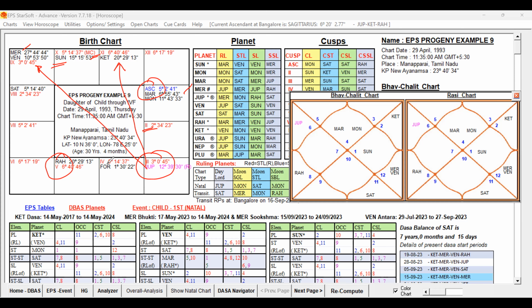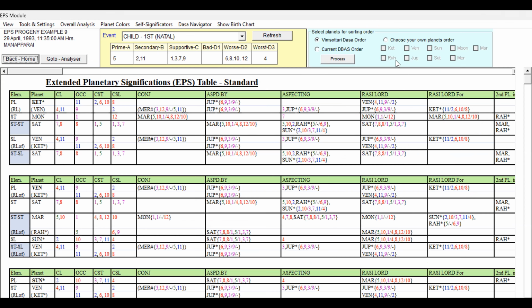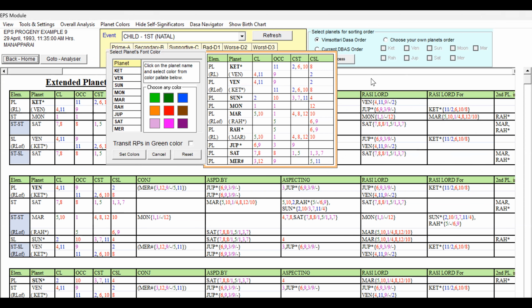Now let us examine the self-significations. Then let us check the destiny. Now let us check the self-significators. And planet colors also we can give.